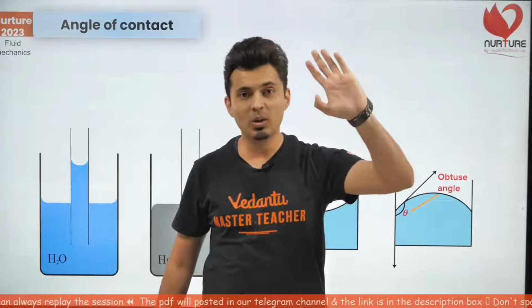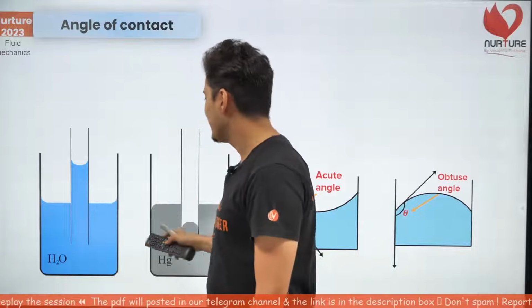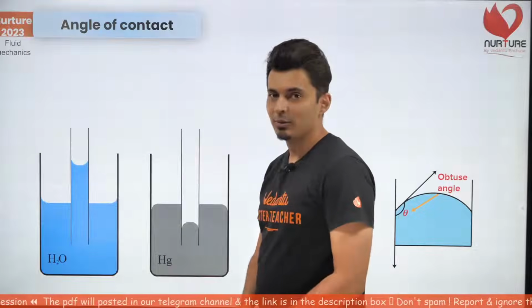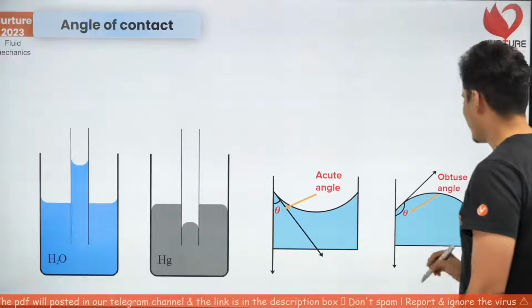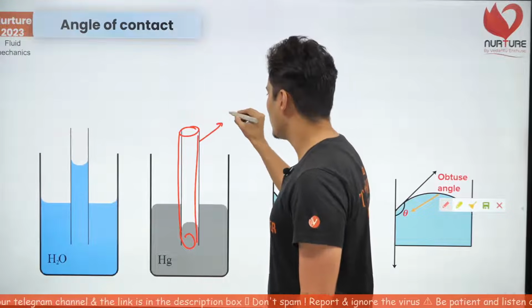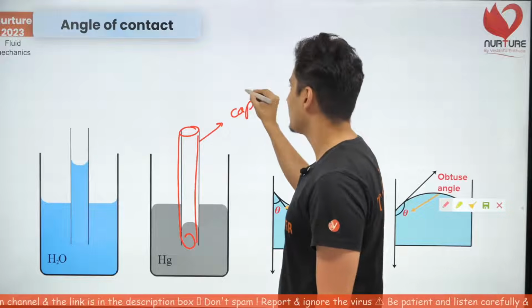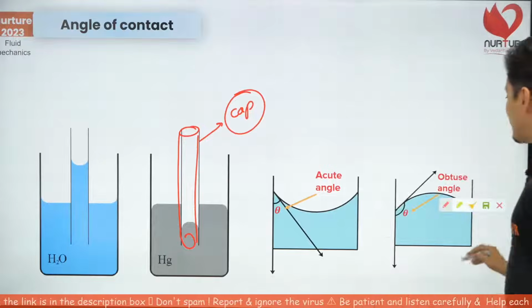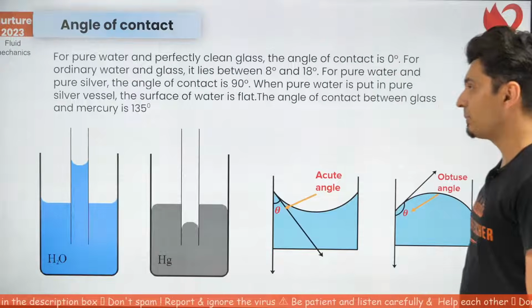Now we want to calculate how much is this capillary. This is a capillary, by the way. If you are wondering what's a capillary, a capillary is a thin tube. So this thin tube over here is called a capillary. And we are going to study the rise and fall of liquids in a capillary.